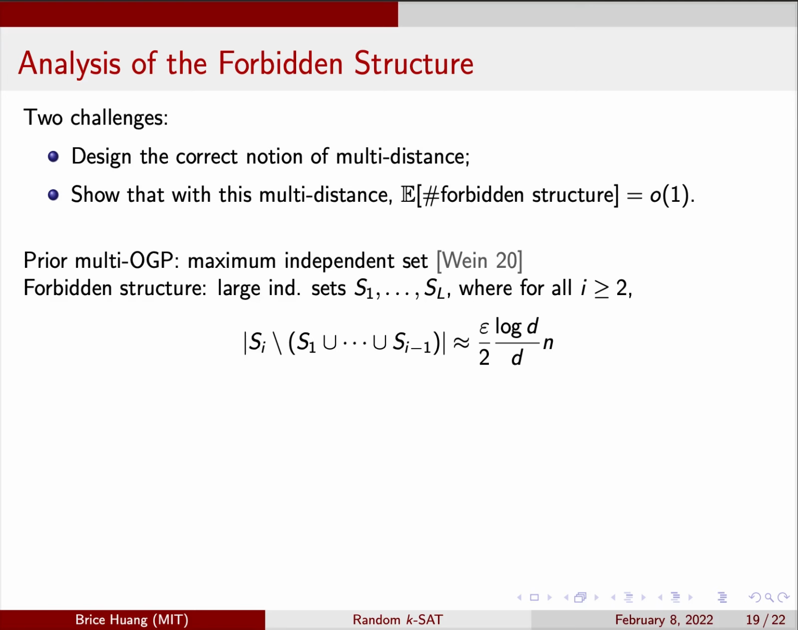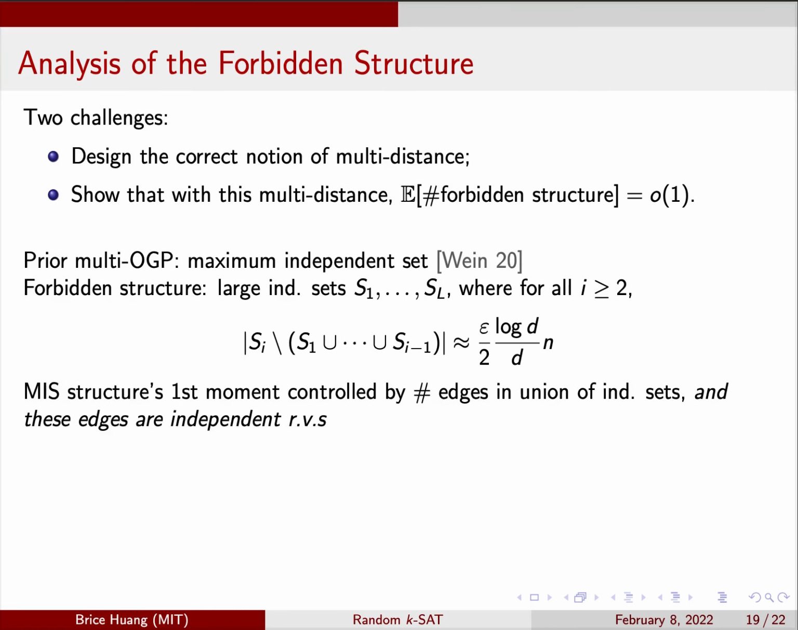In maximum independent set, where the multi-OGP originated, the forbidden structure consists of large independent sets, where each independent set has a medium non-intersection with the union of its predecessors. The multi-distance in this setting is non-intersection with union. This elegant construction works because in maximum independent set, the first moment of the forbidden structure is controlled by the number of edges in the union of the independent sets, and these edges are independent random variables. This allows very accurate estimates on the first moment.